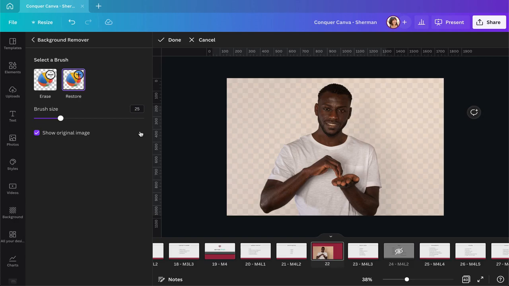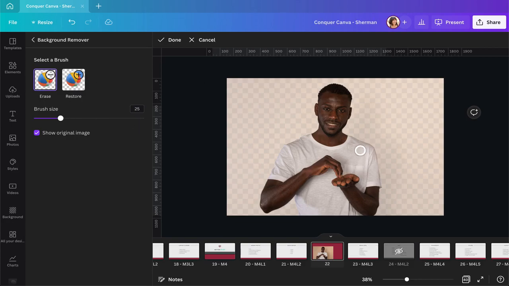But it's tricky. For this you would probably need a pen or something too. I don't think you can do a really good job with a mouse, because you can't even draw a straight line or anything like this. It's a pretty tricky thing, but for the most part you probably won't need it because Canva does a really good job with it. So you can either restore it or you can erase more if you need to do that.